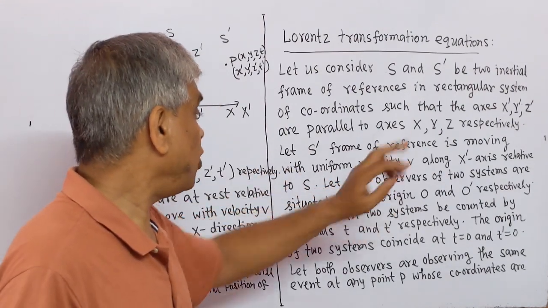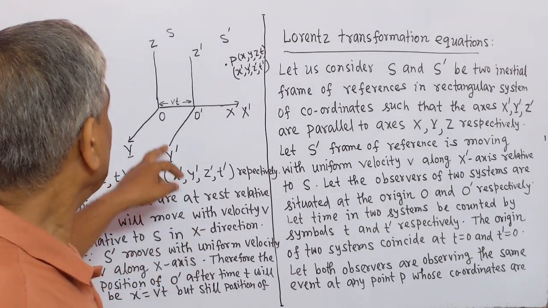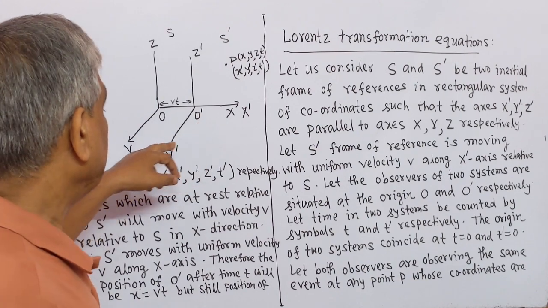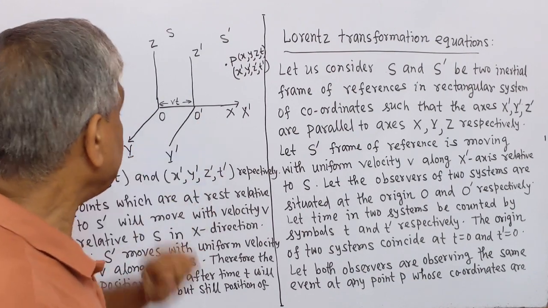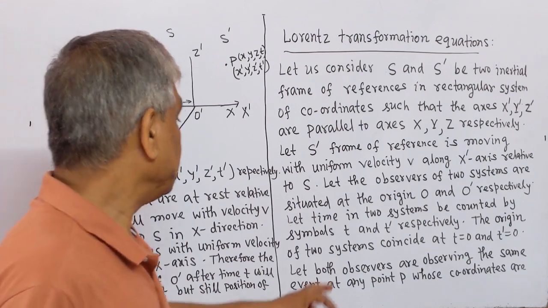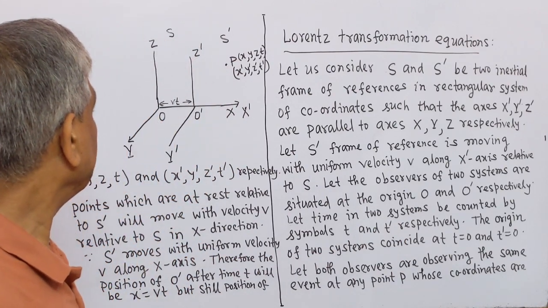Let the observers of the two systems be situated at the origins O and O prime respectively. Let time in the two systems be counted by the symbols small t and small t prime respectively.